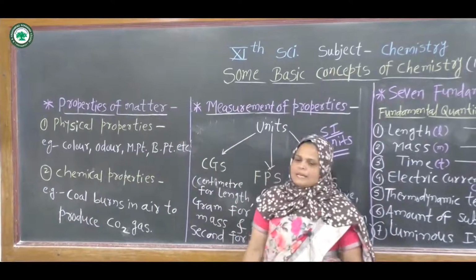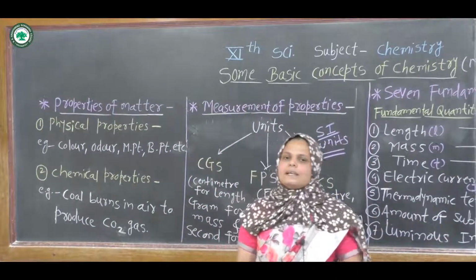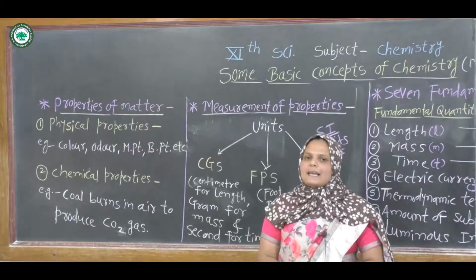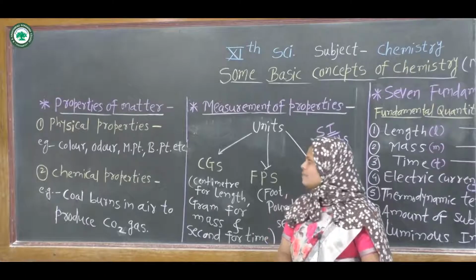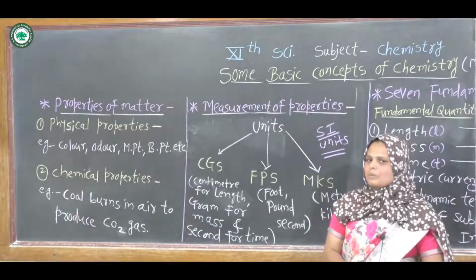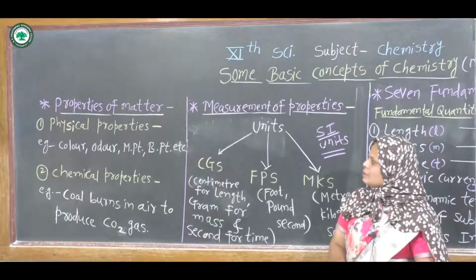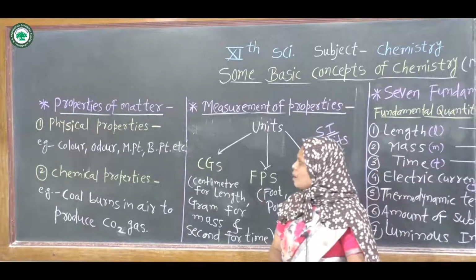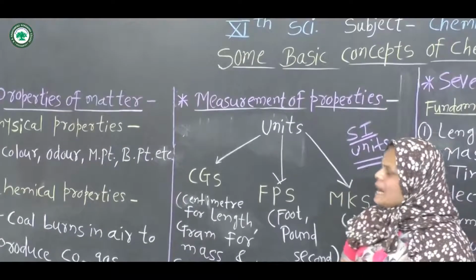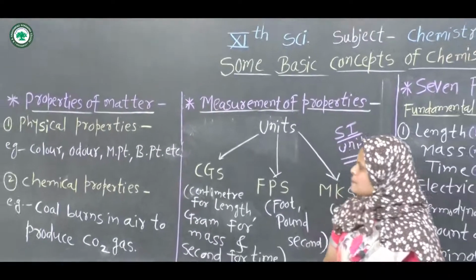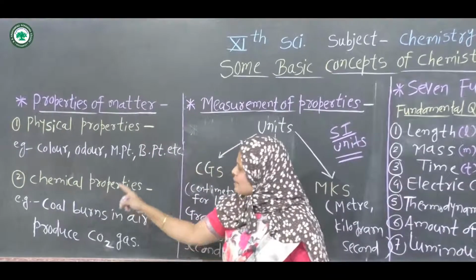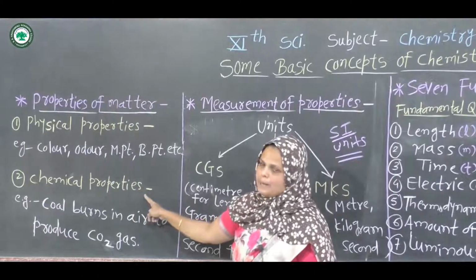We know that different kinds of matter have different characteristics and properties. Due to these different kinds of properties, the properties of matter are classified into 2 types. The first one is physical properties and the second one is chemical properties.